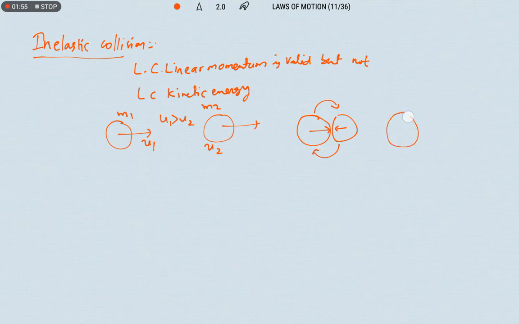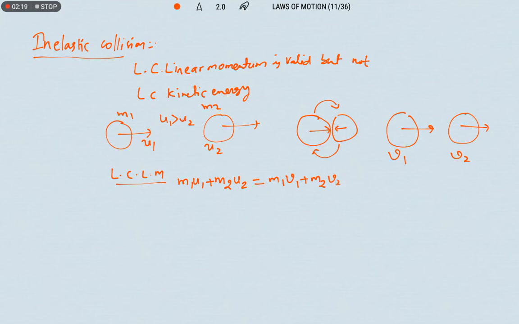After collision, the final velocities are v1 and v2. But what is valid here? The law of conservation of linear momentum is valid. According to that, the initial linear momentum of the system is equal to the final linear momentum of the system. But what is not valid? The law of conservation of kinetic energy is not valid.